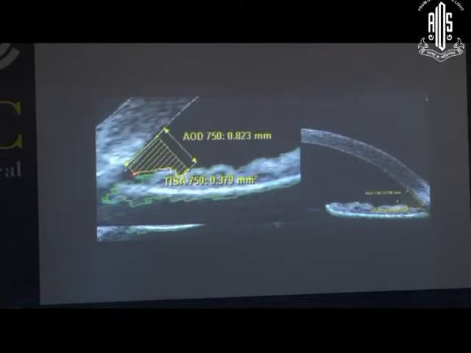Again, if this structure is closed, if you have a synechia, it is better to include the wider area, that is called the trabecular iris space area. This area gives better delineation of the angular anatomy. It is a trapezoidal area bordered by the anterior opening distance, then the posterior inner scleral wall, then the endothelial and iris surface. These are the trapezoidal areas.